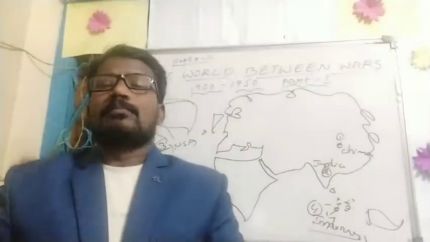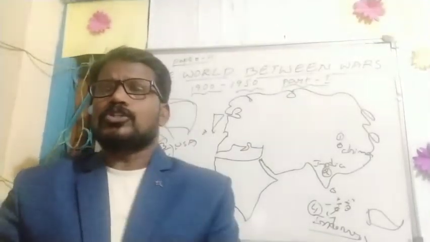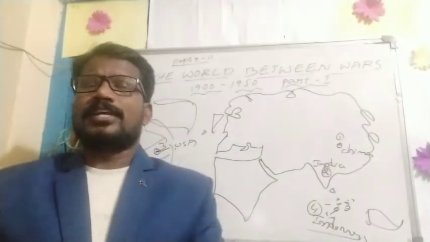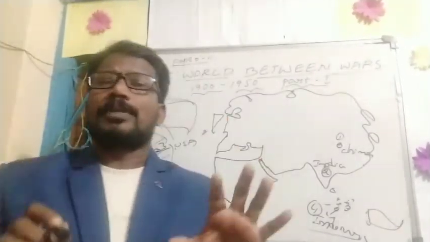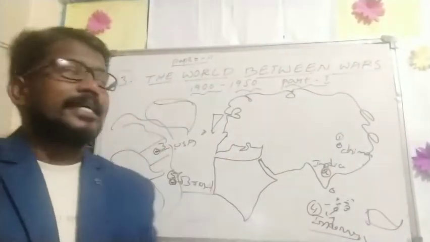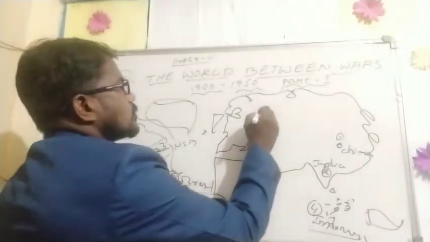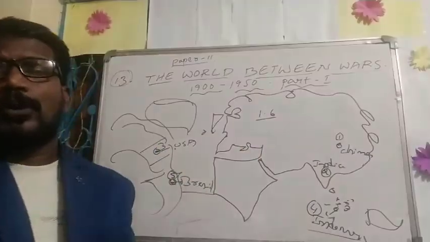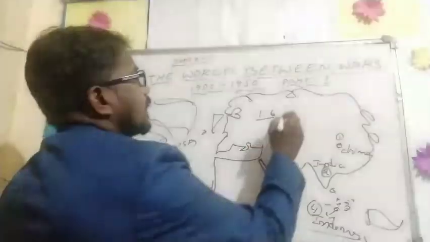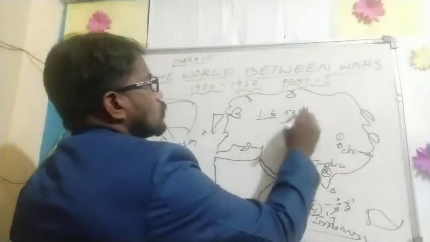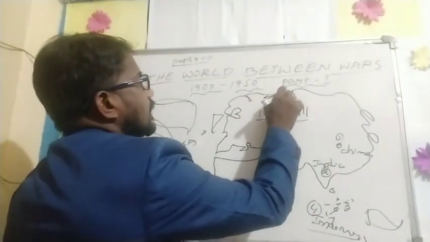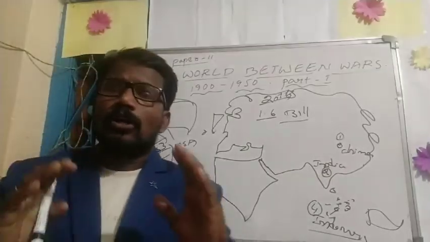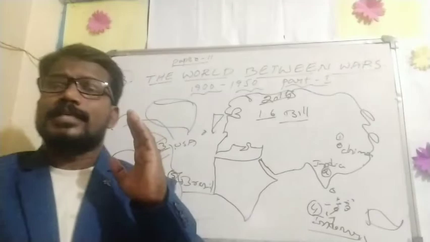And the next one. At the beginning of the 20th century, the world had a population of 1.6 billion people. How much population was there at the beginning of the 20th century? 1.6 billion.